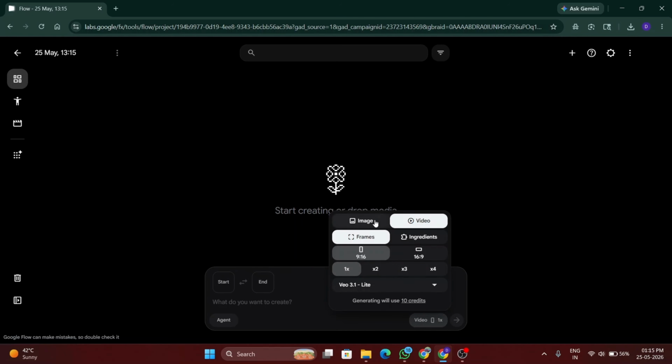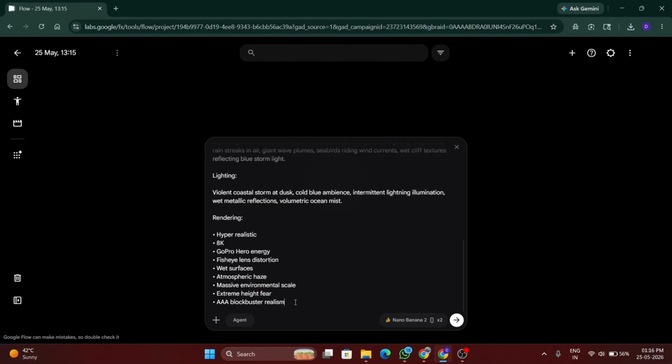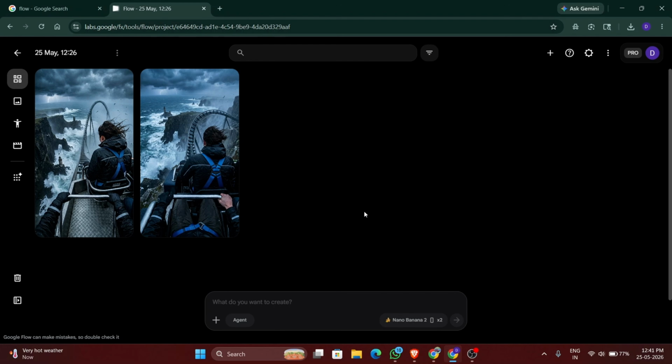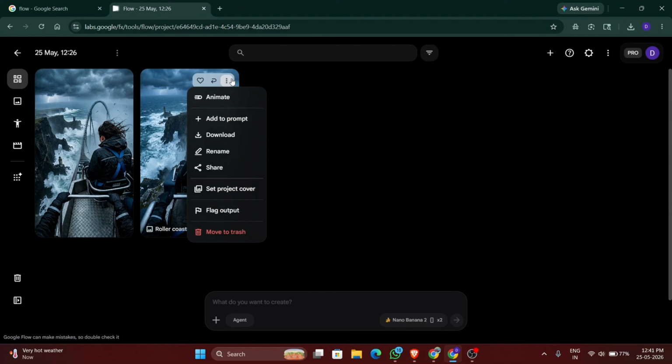Select the image option, turn on your desired settings, paste the prompt in, and hit enter. In seconds, a set of images will be right in front of you. Choose the one that looks the most thrilling and cinematic, click on it, click the 3 dots, and choose animate.